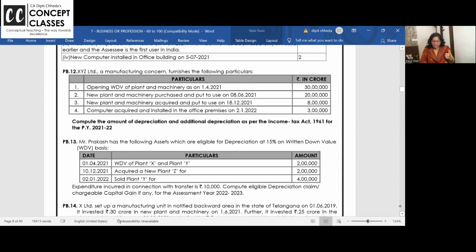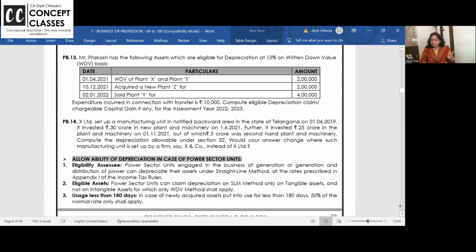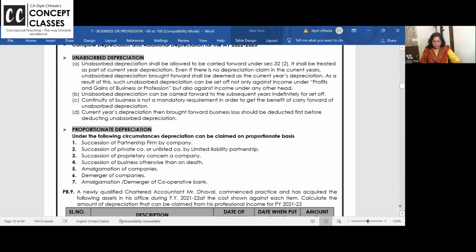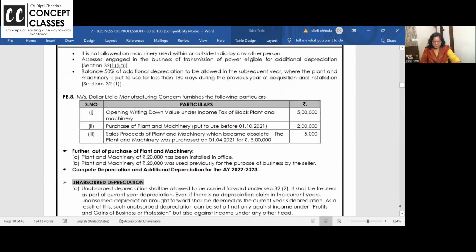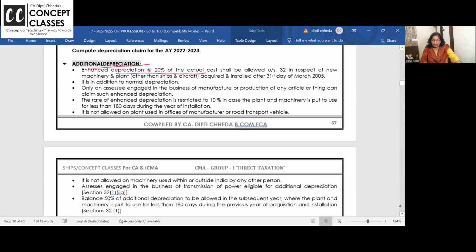Yes. And now if you buy a refrigerator and you keep it in the guest house, where directors come and stay, will you allow additional depreciation? Answer is no. Sorry, I'll keep the screen open so that it is clear. So additional depreciation is allowed only to manufacturing concerns.